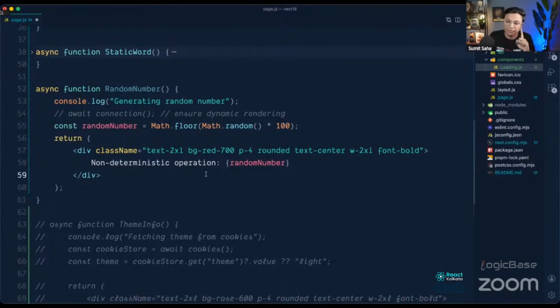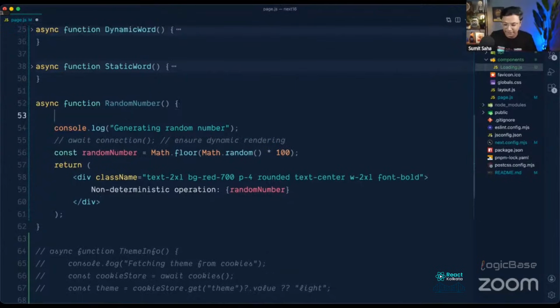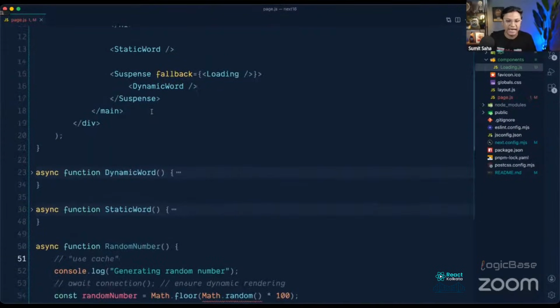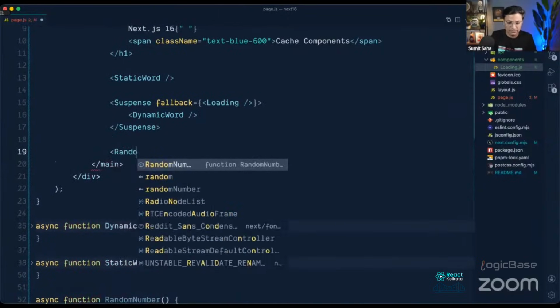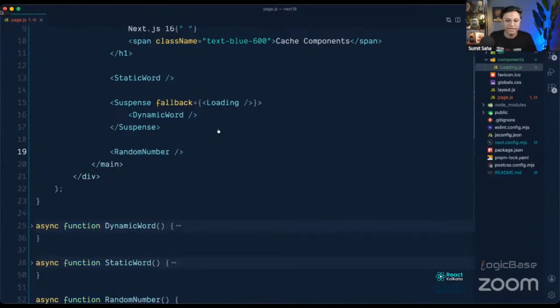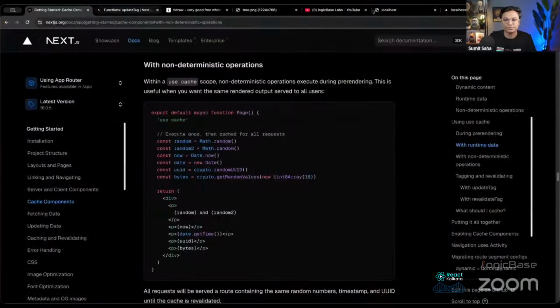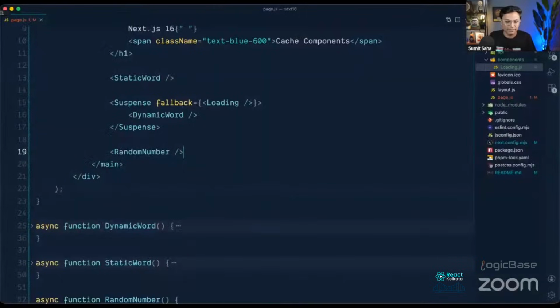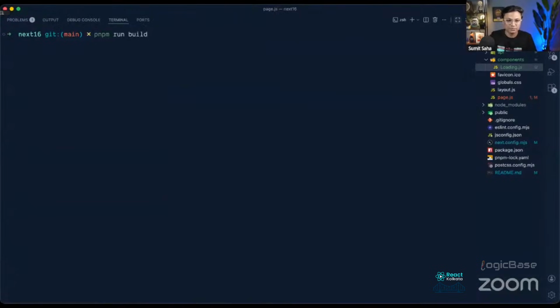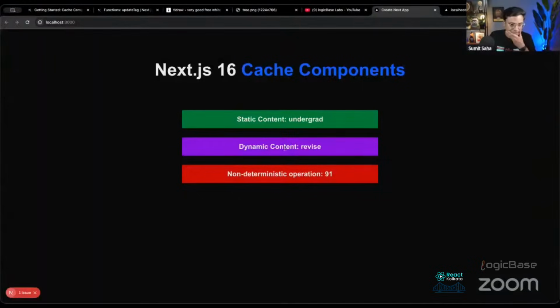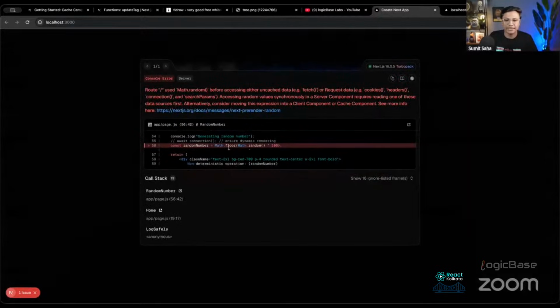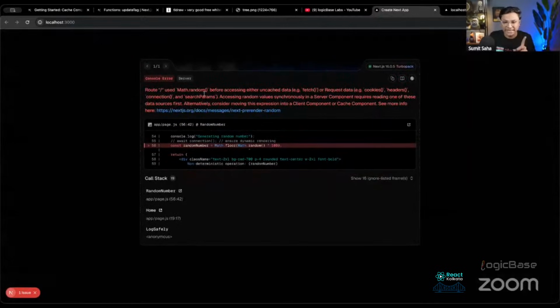So you have to mark it. One way you can mark it is by placing use cache. And if you don't do that and you use the random number component here, you will instantly get an error. Sorry, my dev server is off. See, you get the error. So it says what I just explained, that this is a non-deterministic thing.